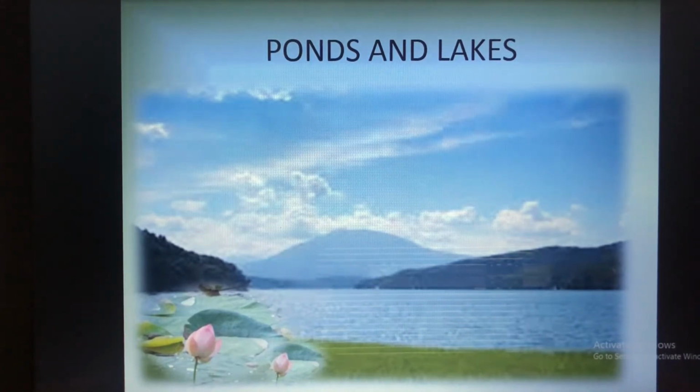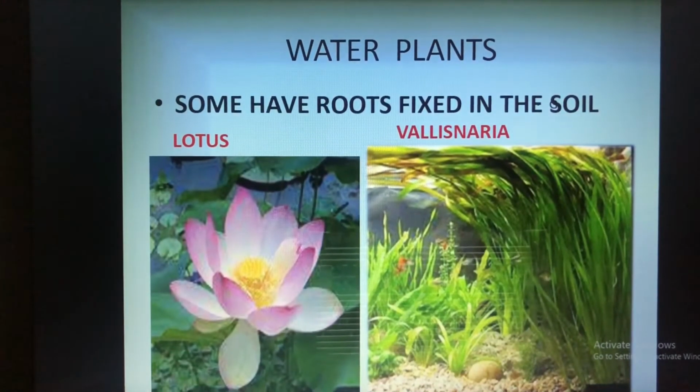Now, what kind of plants do we see near the water, we are going to study. We have to see what type of leaves, what type of stems and roots these plants have. So let us study now. These are the water plants. Some have roots fixed in the soil, that is the lotus and Vallisneria. These are the plants which are found near the ponds as well as near the lakes.